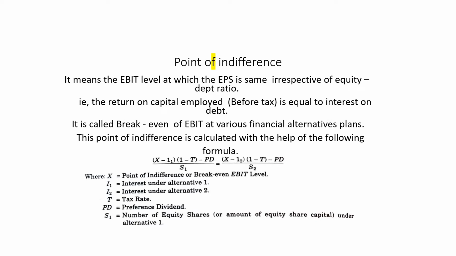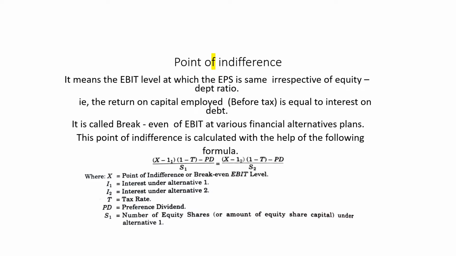Then I, that is interest. The company has two alternative plans. So I1 is the interest under alternative 1, and I2 stands for the interest amount paid by the company under alternative 2. T stands for the tax rate. PD stands for the preference dividend paid by the company.